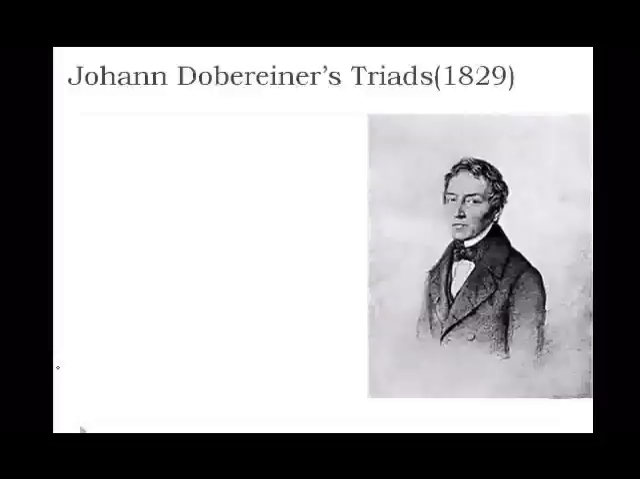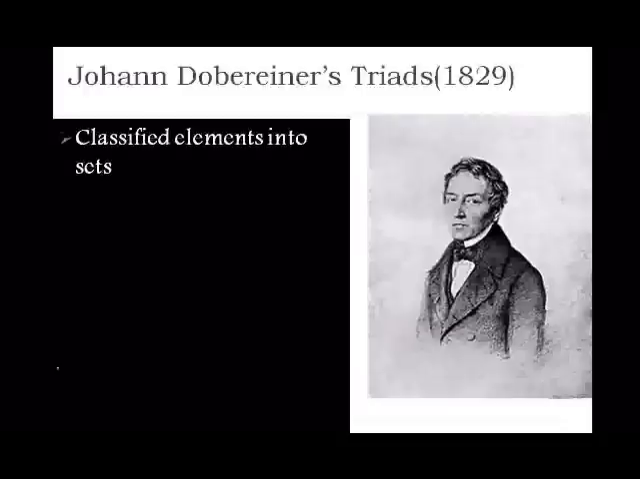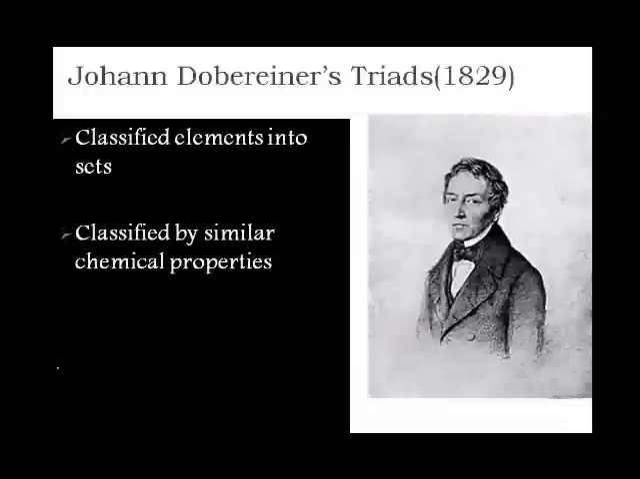One of the first ways was the classification into triads. Here, elements were classified into sets of 3. They were classified by similar chemical properties, like atomic mass and density, things that were easy to measure. The middle element was an average of the first and last.